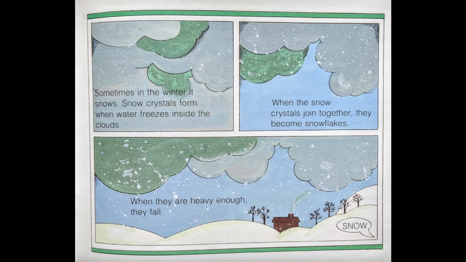Sometimes in the winter, it snows. Snow crystals form when water freezes inside the clouds. When the snow crystals join together, they become snowflakes. When they are heavy enough, they fall. Snow.